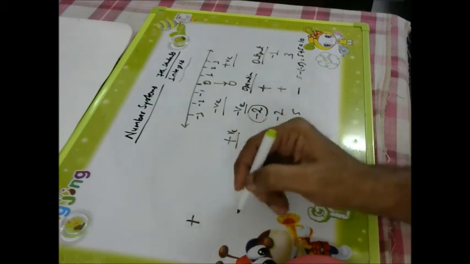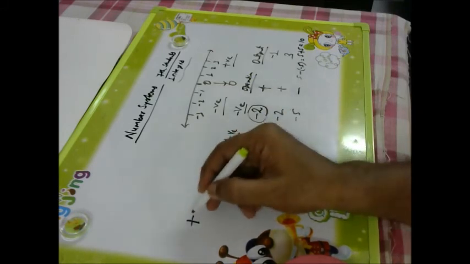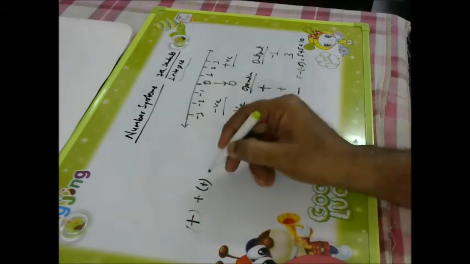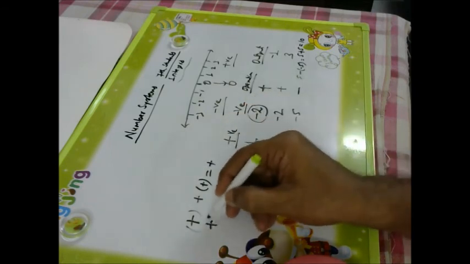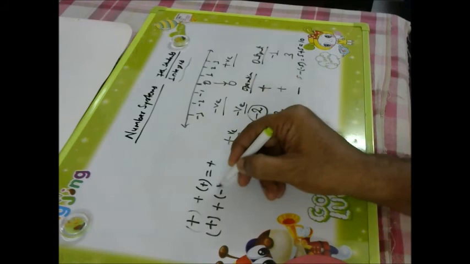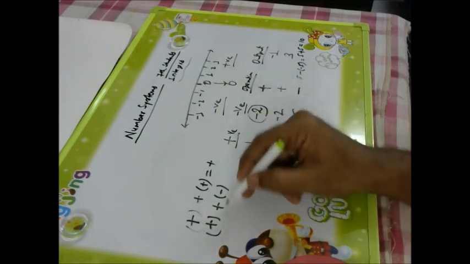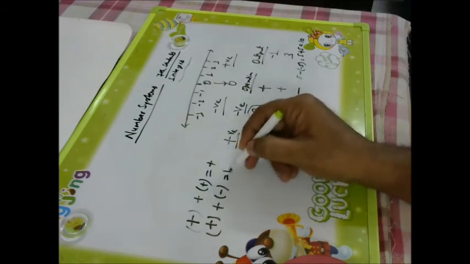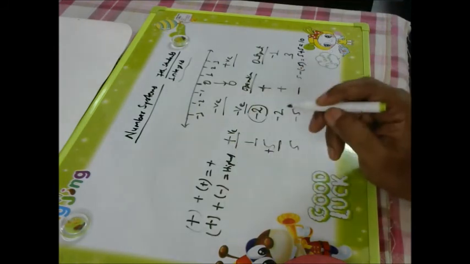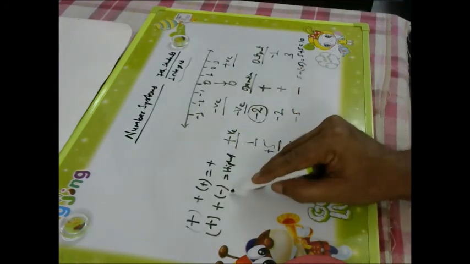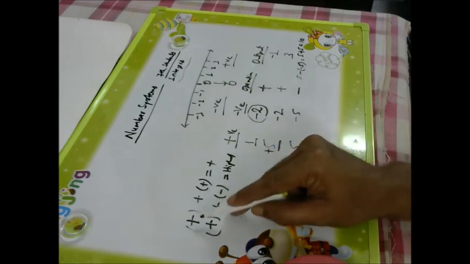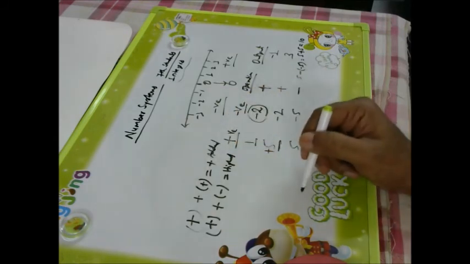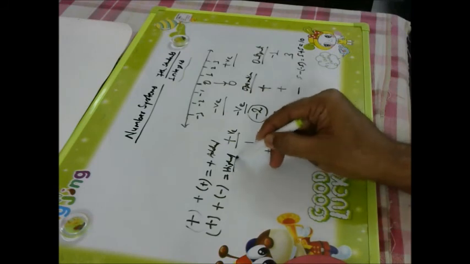So if one is plus and another one is also plus, then we will get plus. If one is plus and another one is minus, here we will go for subtraction, and what sign will be there will depend on which is highest. Operation will be subtraction only because one is plus, one is minus. Here one is plus, another one is also plus, so it will get simply added. Sign also will be plus, but here sign will depend on the highest one.